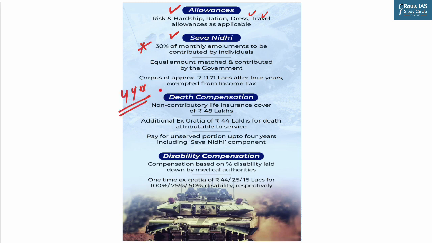Now there is a provision of death compensation also if a soldier dies before completing the 4 years of service. A soldier is entitled to get a non-contributory life insurance cover of 48 lakh. That means he does not need to contribute any amount in this corpus. This will be given by the government. An additional ex gratia of around 44 lakh will also be provided. So in case of death, a soldier is going to get more than 1 crore rupees as compensation.